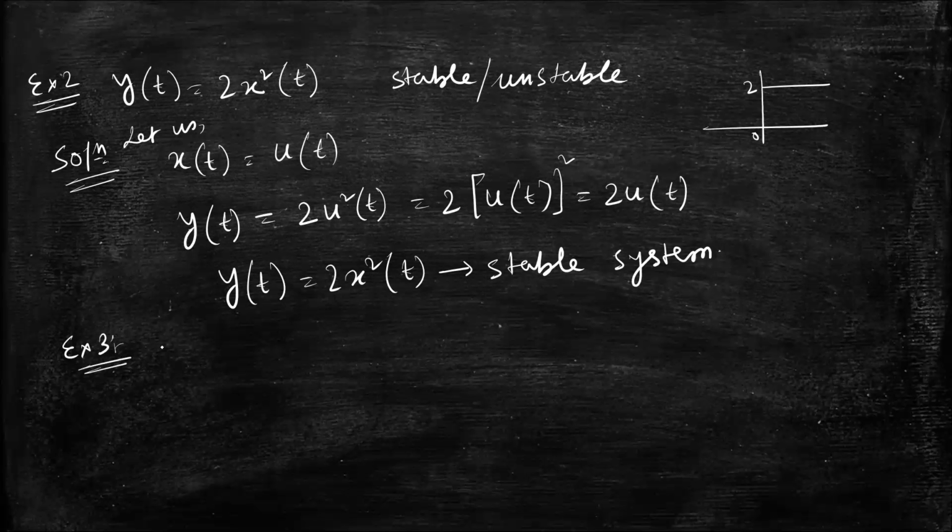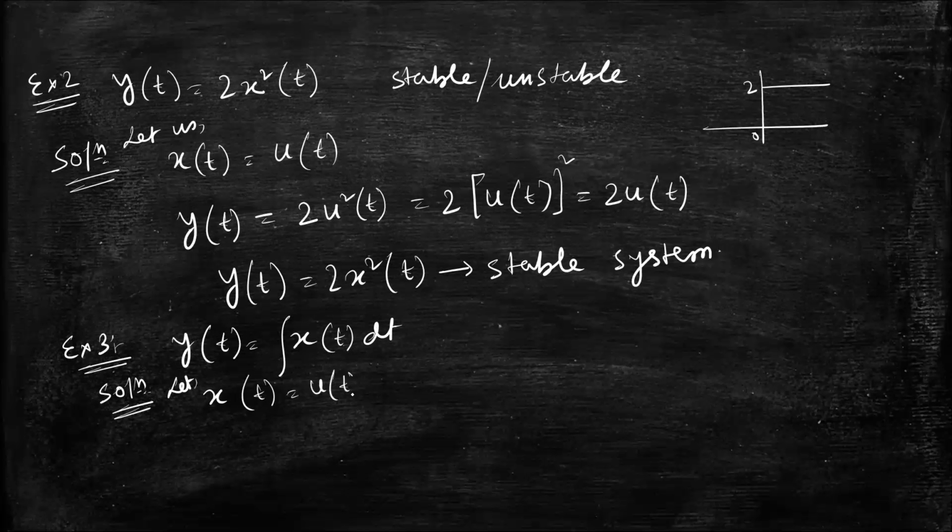Now again move to another example. Example 3. y of t equal to integration over x of t dt. Now if this kind of problem is given, then for its solution also I have to follow the steps. Let x of t equal u of t, and now put the value of x of t in this equation of y of t.